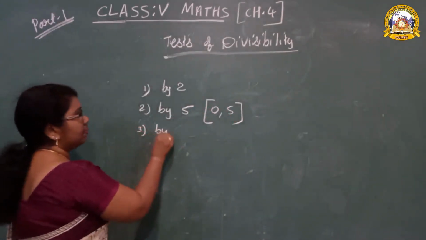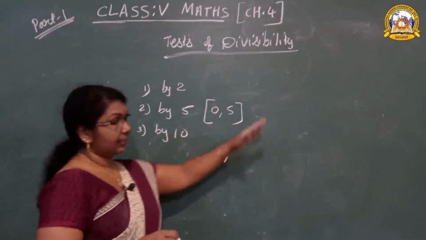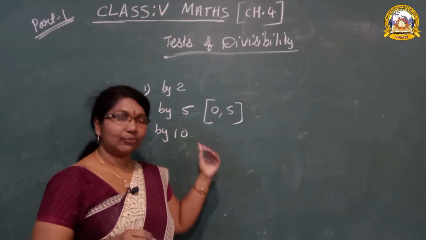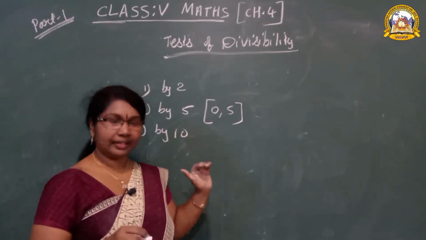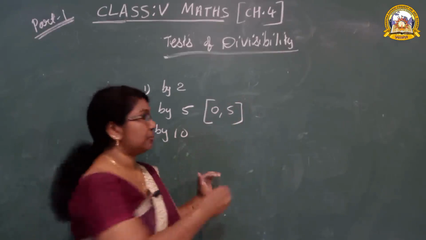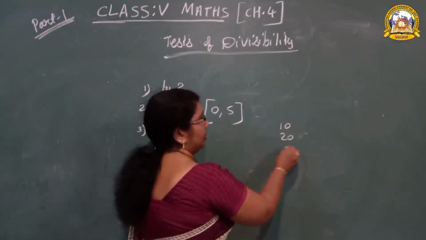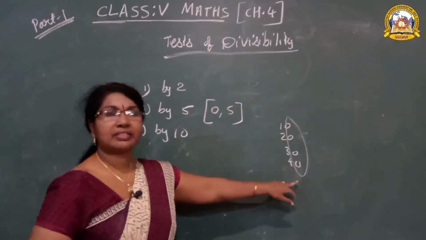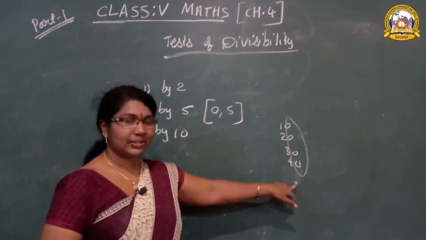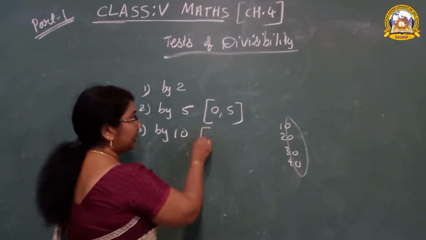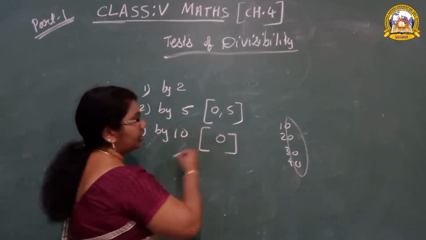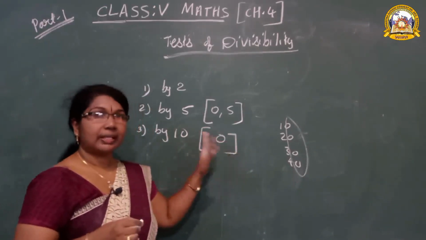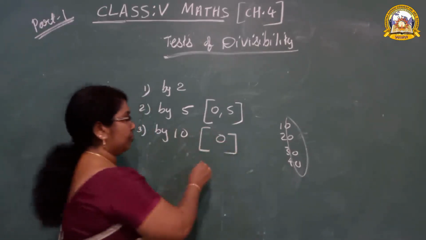Third one, divisible by 10. Think, what is the table of 10? 10, 20, 30, 40, 50, 60, like that. What is the ones place number, students? Look, 10, 20, 30, 40. What is the ones place? Ones place is 0. Yes? So a number that ends with 0 is divisible by 10. Don't forget the rule: any number that ends with 0.